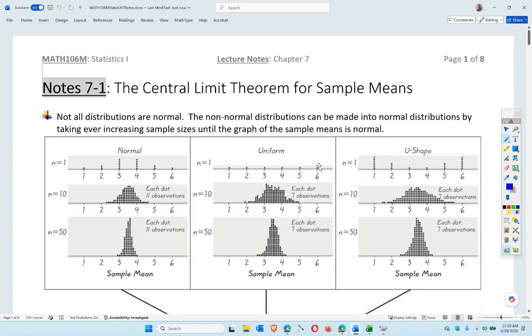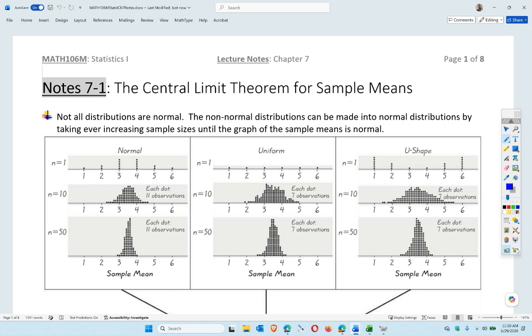Chapter 7, Section 1. We're going to do the central limit theorem for sample means. So essentially, in Chapter 6, we were figuring out individual probabilities: what's the probability of finding one of this particular thing that's more or less or equal to this amount within the group. Now we're asking about group sample means. So we're going from individual to a group, essentially.